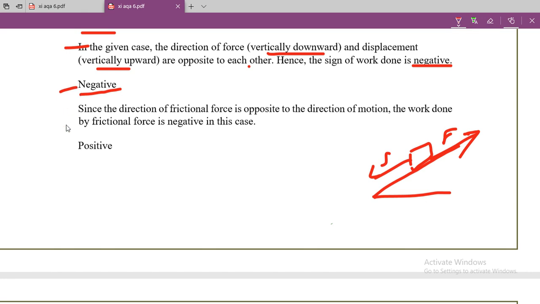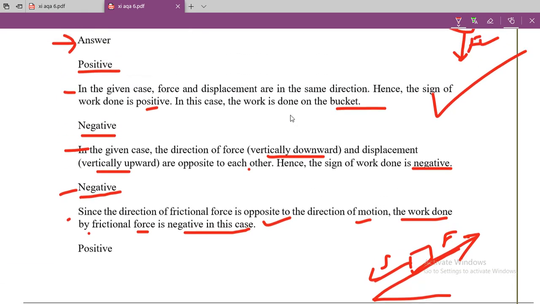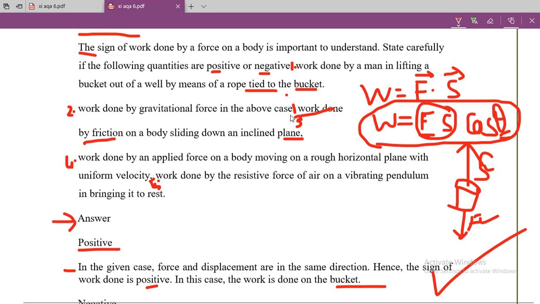Answer is given. Explanation: since the direction of frictional force is opposite to the direction of the motion, the work done by the friction force is negative in this case. Okay, so I hope you understand. These are very simple and very interesting concepts you are using here.